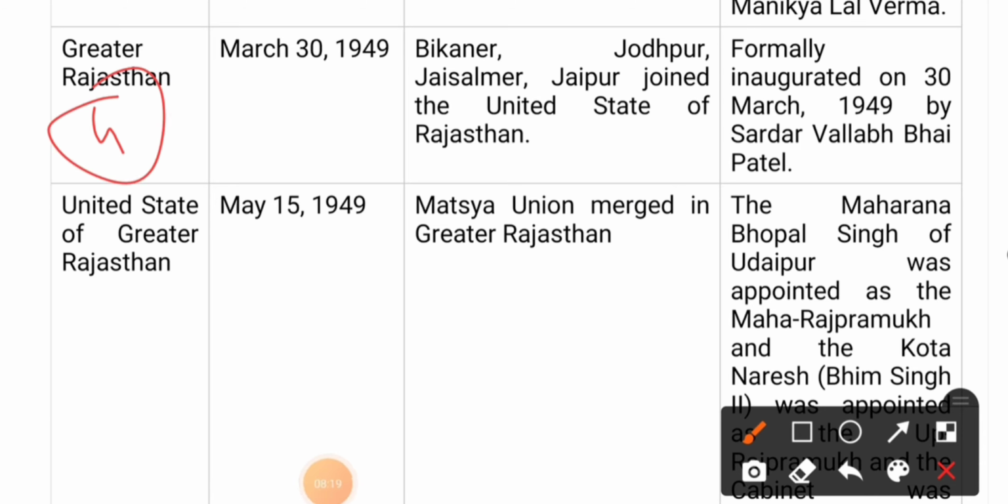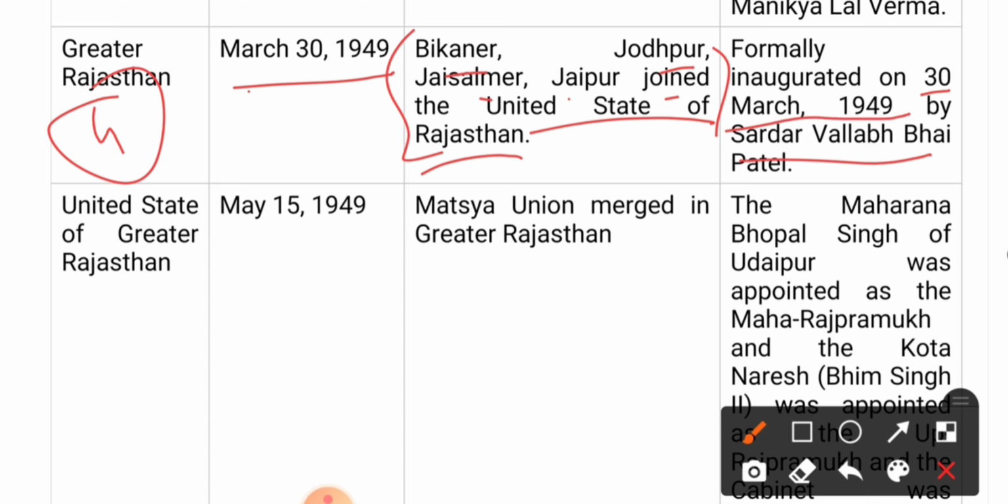Your fourth one is Greater Rajasthan. On March 30, 1949, the areas it includes, Bikaner, Jodhpur, Jaisalmer, and Jaipur, joined the United States of Rajasthan, and it was formally inaugurated on 30 March 1949 by Sardar Vallabhbhai Patel, who gave his contribution for this.